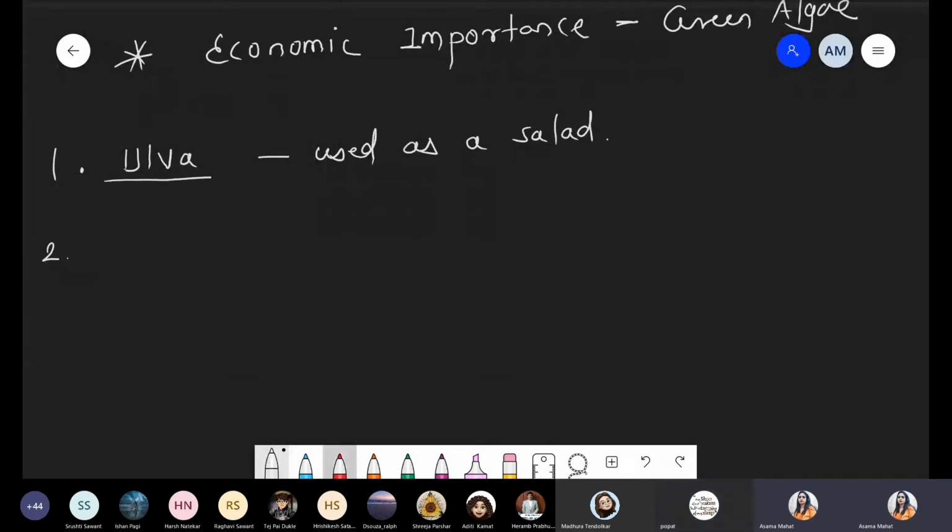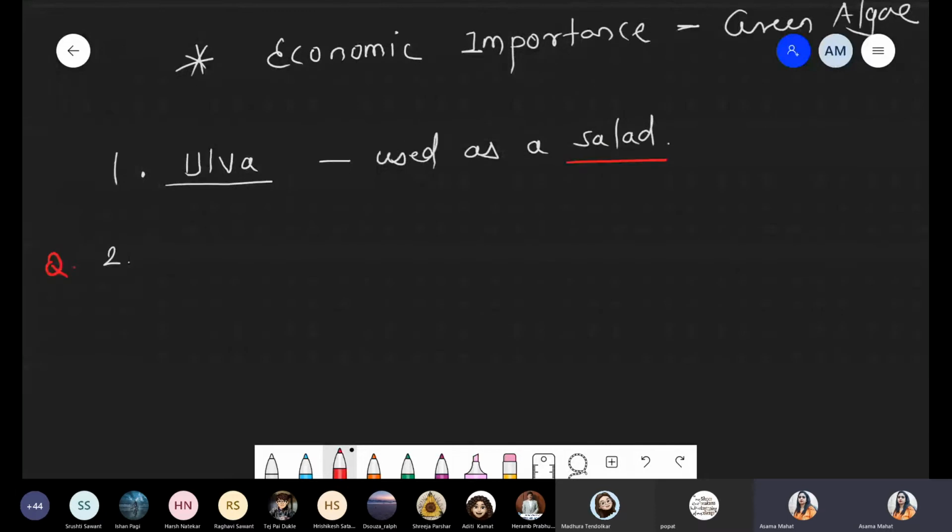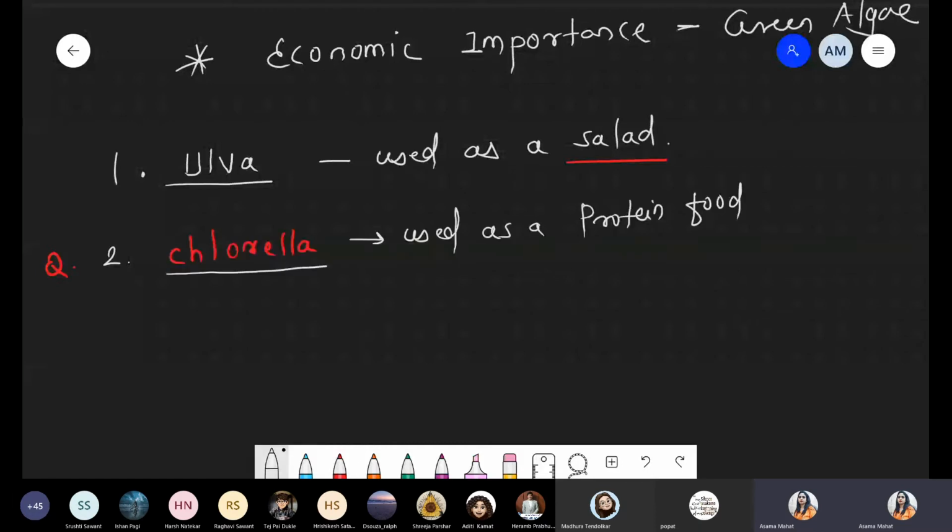In the case of Ulva, it is used as food, like a salad, right? Another example we are talking about, very common, and this example was already asked in previous examinations, that is Chlorella. Okay, Chlorella. Chlorella is basically used as a protein food. I hope you remember we already discussed Chlorella. These are also called space algae. So Chlorella is also called the space alga.